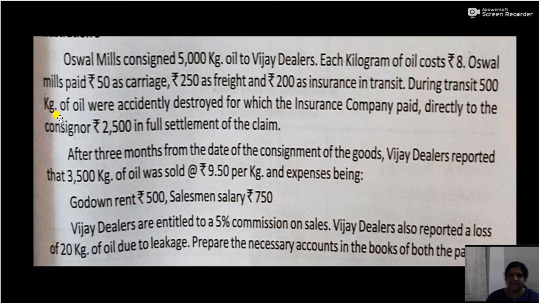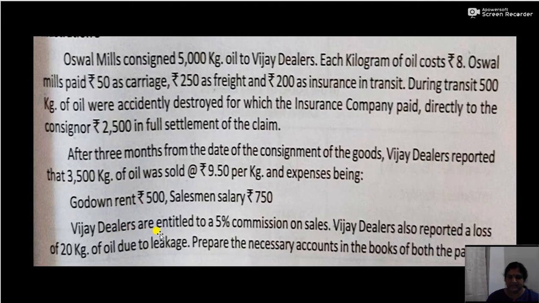During transit, 500 kg of oil were accidentally destroyed, for which the insurance company paid directly to the consignor rupees 2500 in full settlement of the claim. After 3 months from the date of consignment of goods, Vijay dealers reported that 3500 kg of oil was sold at rupees 9.50 per kg and expenses being godown rent rupees 500, salesman's salary rupees 750.